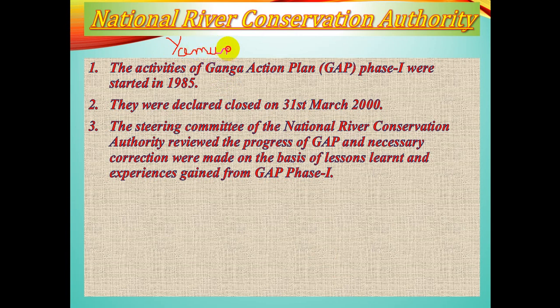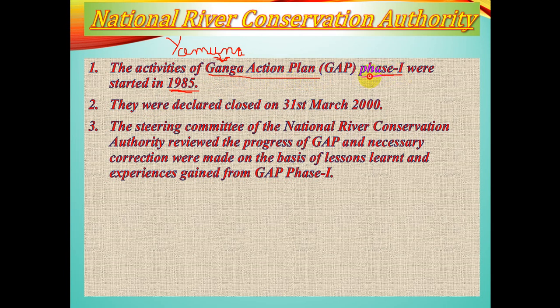But Yamuna is one of the important tributaries of River Ganga, and River Ganga is also polluted in the same order. So in the year 1985, to treat the polluted water of River Ganga, Ganga Action Plan, GAP Phase 1, was initiated.